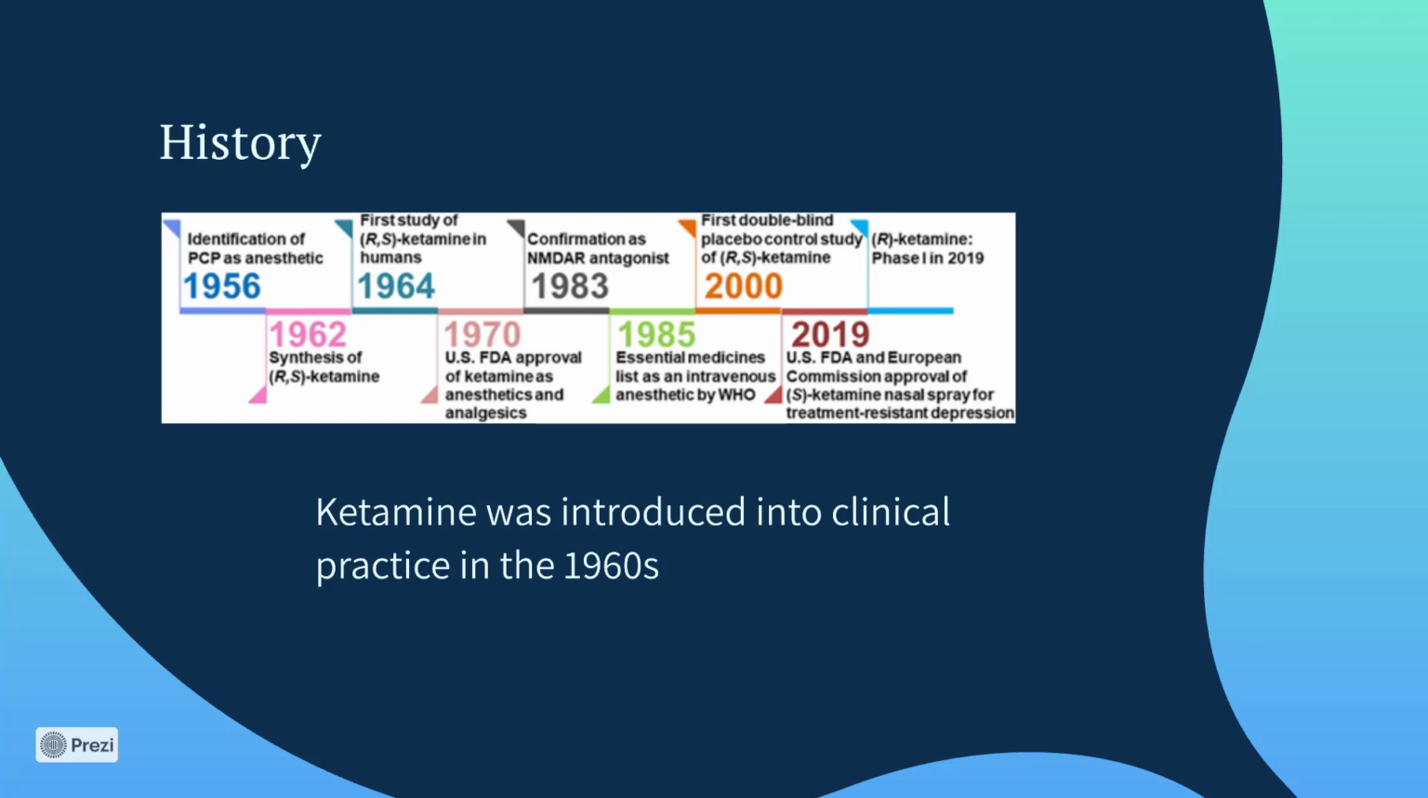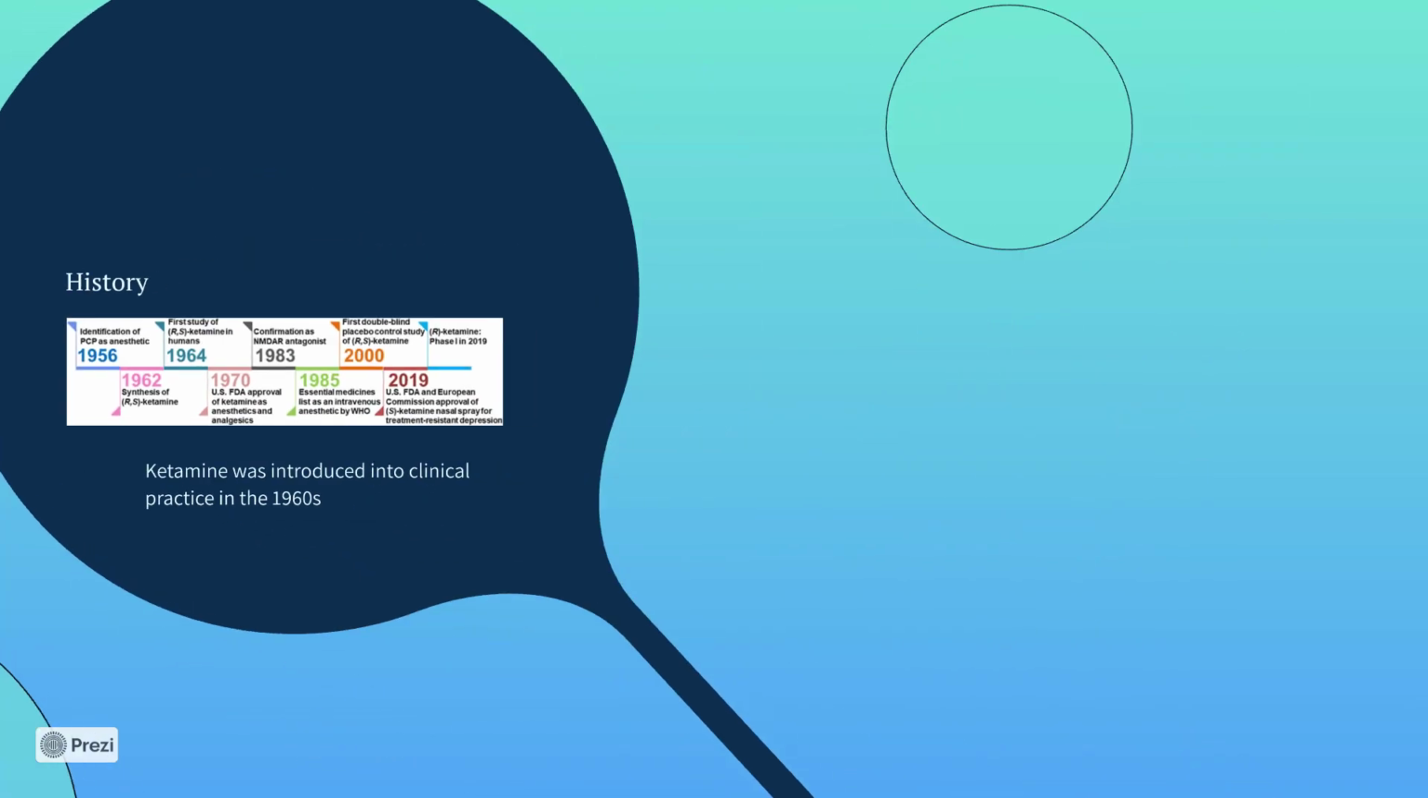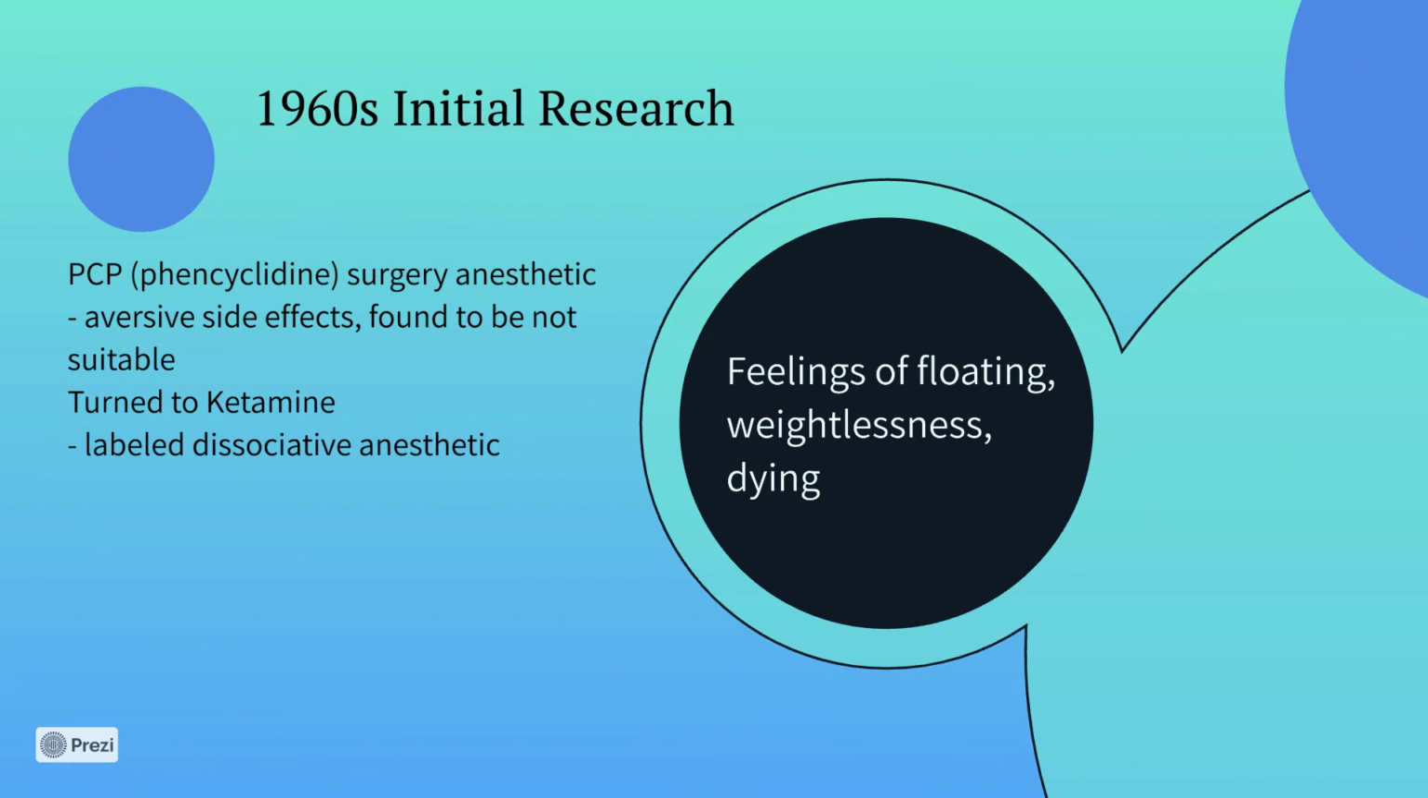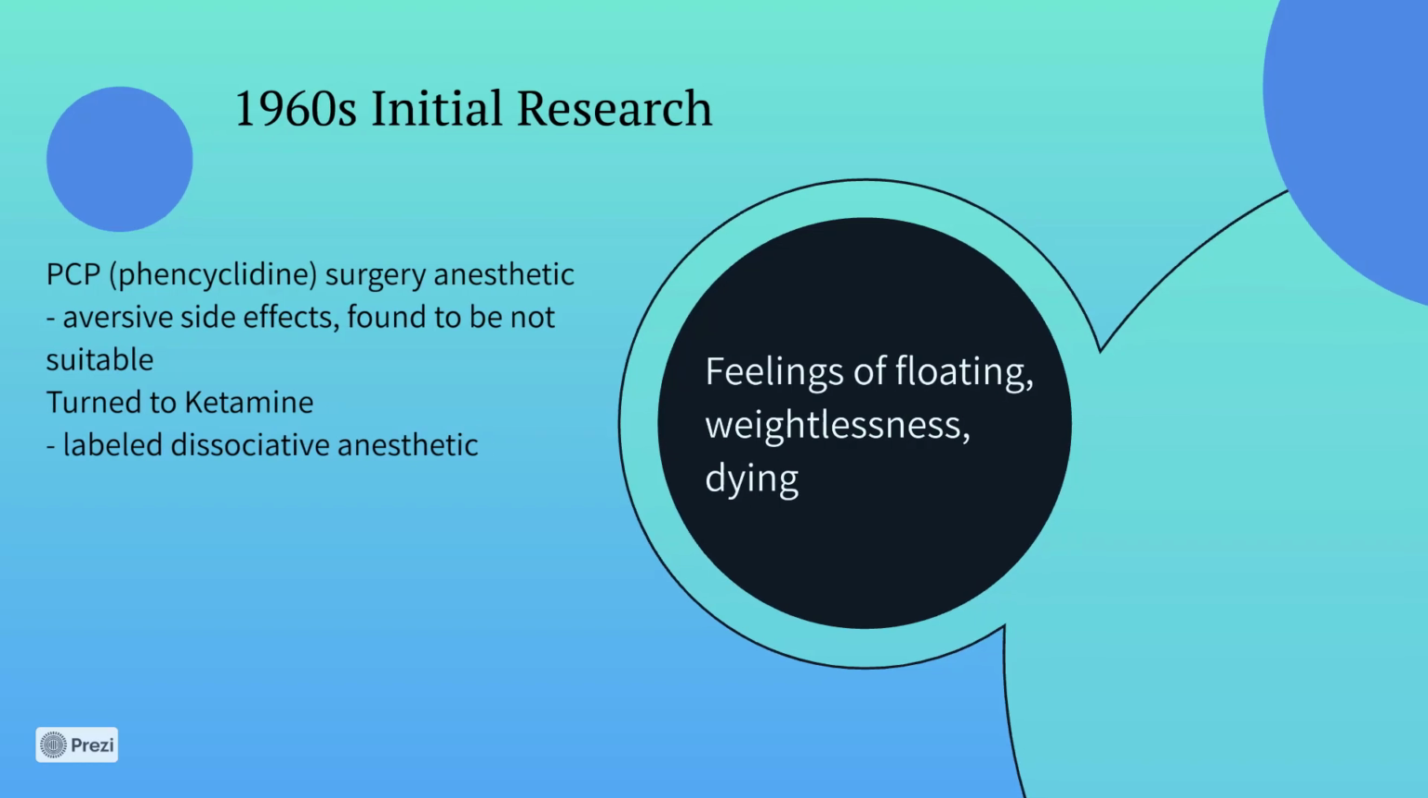However, it is still able to be used recreationally and has addiction possibilities. Some of that initial 1960s research first focused on PCP as a surgery anesthetic. However, due to the aversive side effects with phencyclidine, it was found to not be suitable. This is why they initially turned to ketamine, and they labeled it as a dissociative anesthetic due to the feelings of floating and weightlessness when taken. However, other aversive feelings were found, such as feeling of dying.